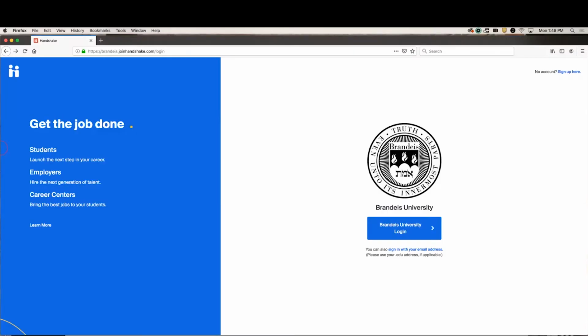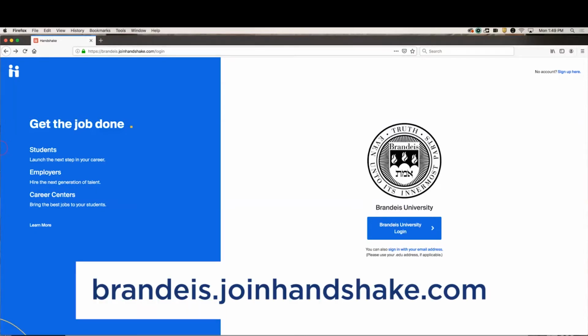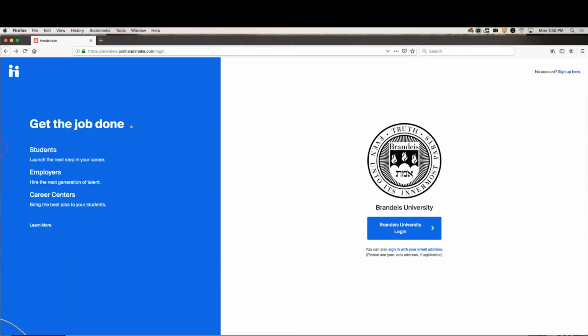Prior to submitting your registration for the event, you'll need to create a Handshake account. To do this, you'll visit brandeis.joinhandshake.com. You will be prompted to log in at the login window. If you don't have an account, navigate over to the top right that says No Account, Sign Up Here.